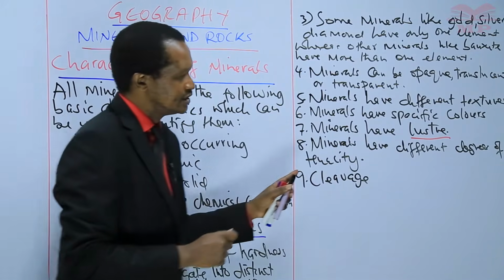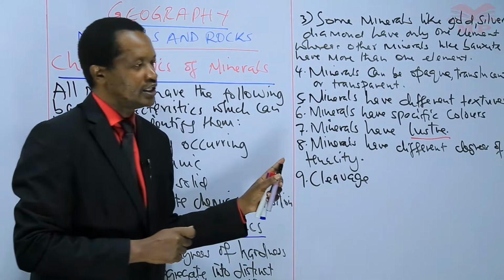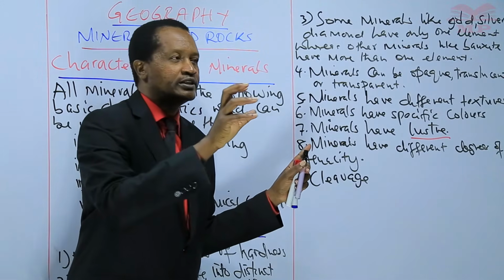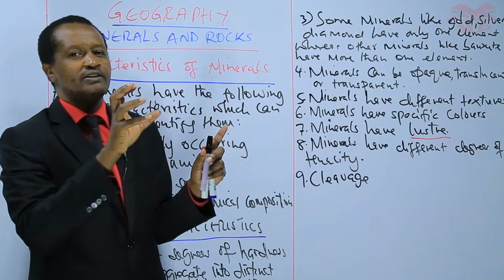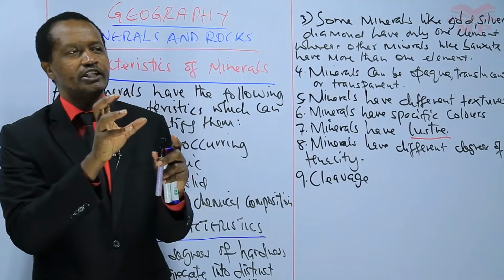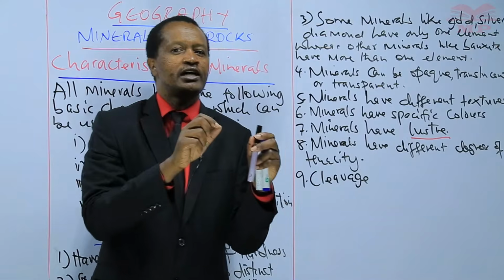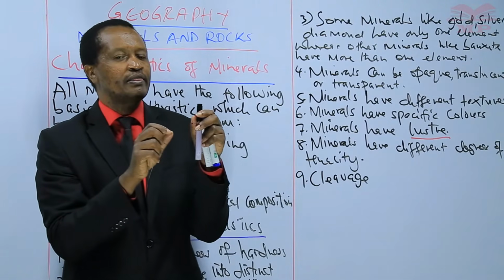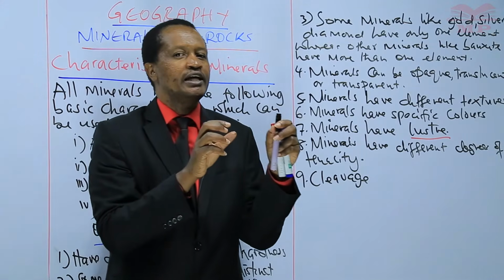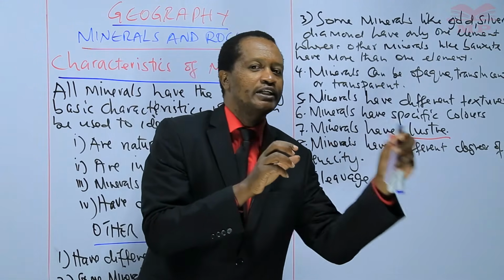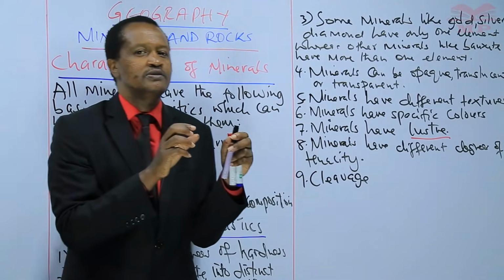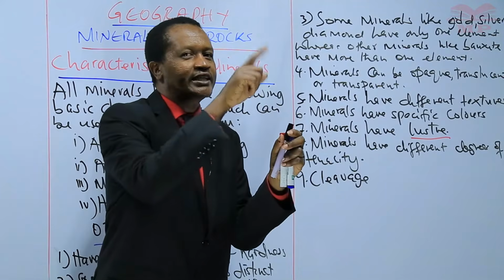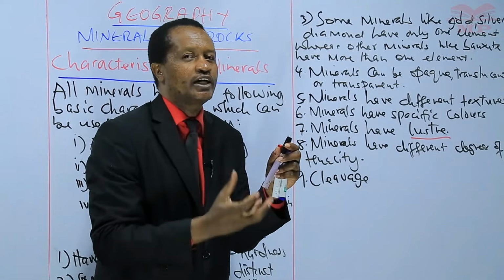Now, learners, some minerals, particularly the crystallized ones, have the tendency to split or to break regularly, or to break within certain lines because they are crystallized.